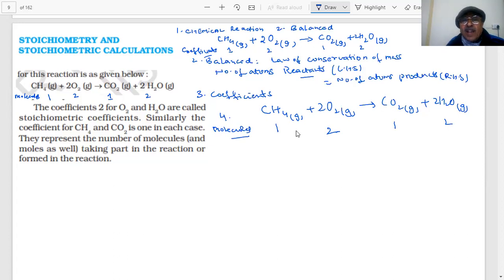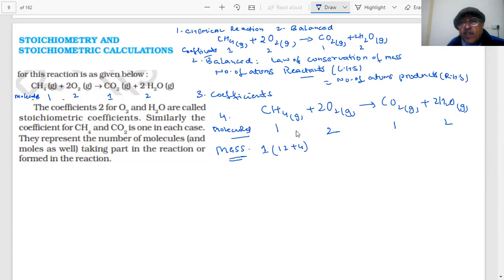But you know, when I say the mass, if I convert one molecule into mass, students, what will be the mass? Then you know that I can write like this, 1 into 12 plus 4, students.